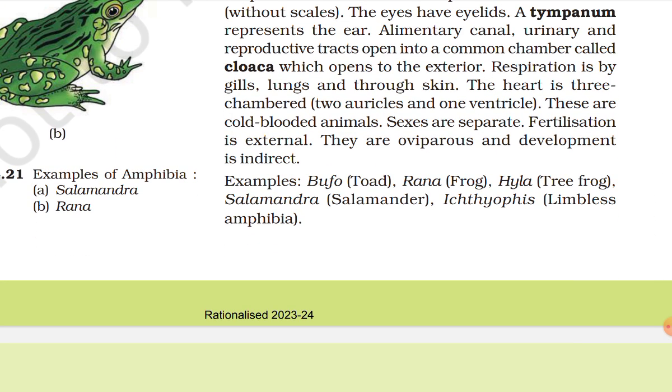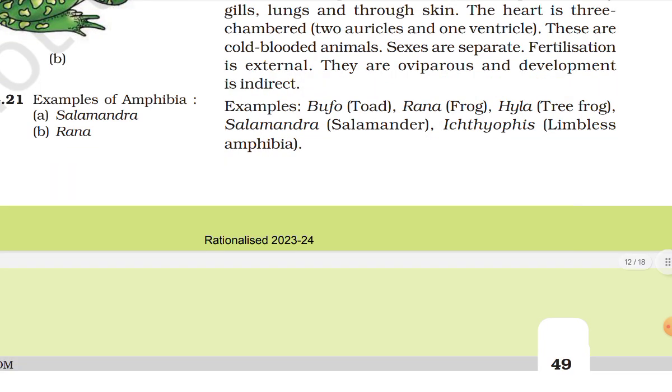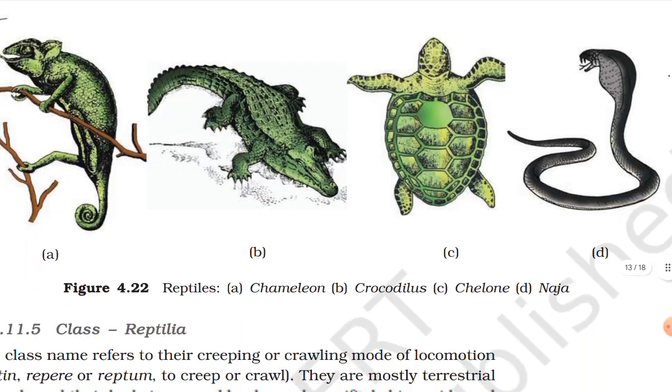Respiration is by gills, lungs, and through skin. The heart is three chambered, two auricles and one ventricle. These are cold blooded animals. Sexes are separate. Fertilization is external. They are oviparous and development is indirect. Examples: Bufo, toad; Rana, frog; Hyla, tree frog; Salamandra, salamander; Ichthyophis, limbless amphibian.